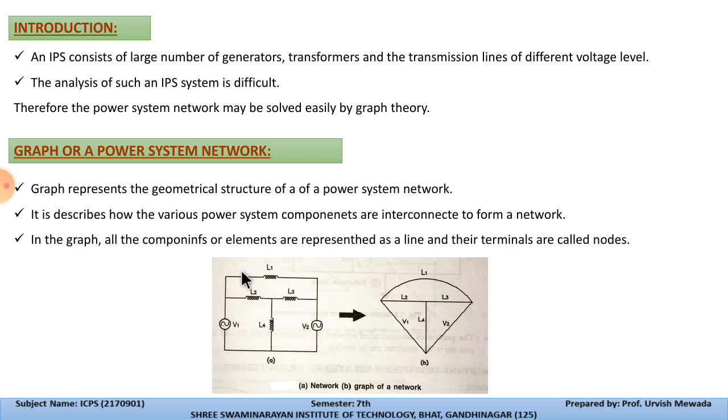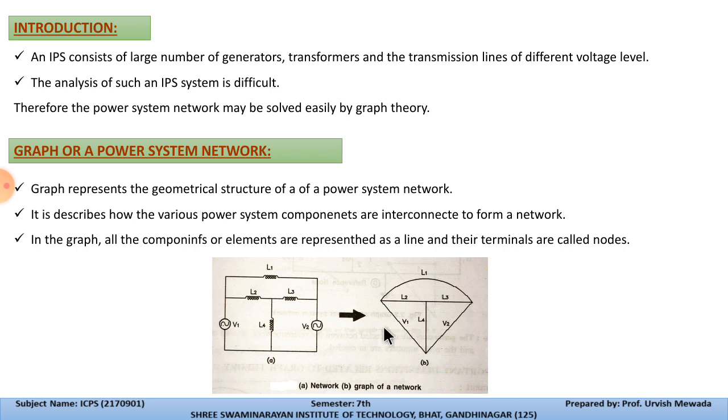But if this system is large and has a huge number of generators, then it would be very difficult to say which generating station is connected with which line. So we redraw this network with single lines. Whenever generating stations are present in the network, they are considered as a single line, means short circuit.